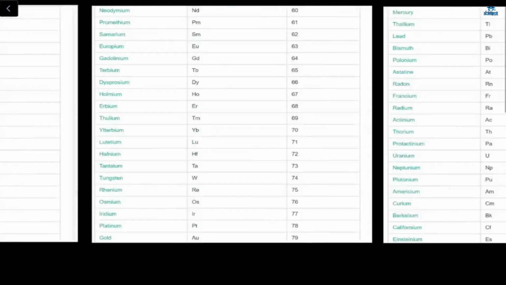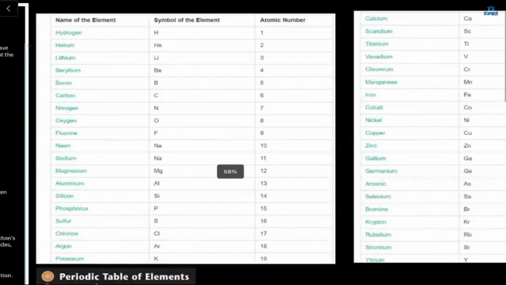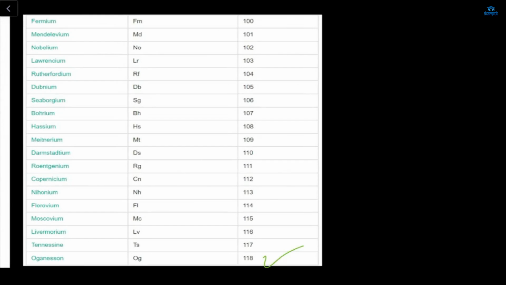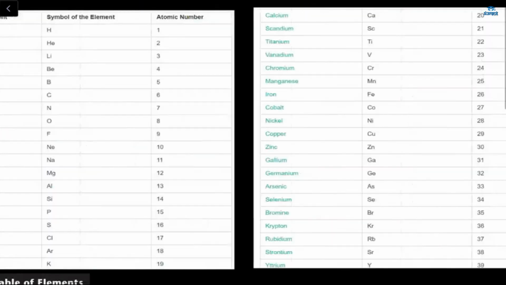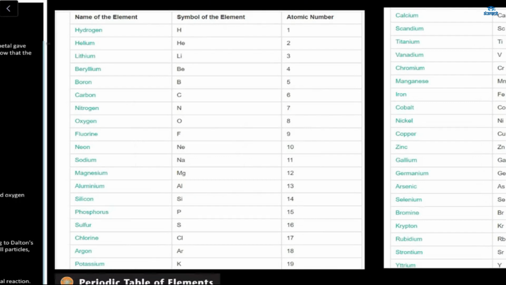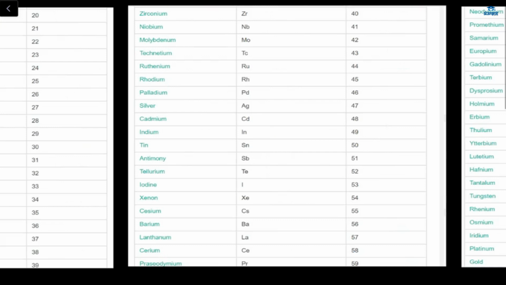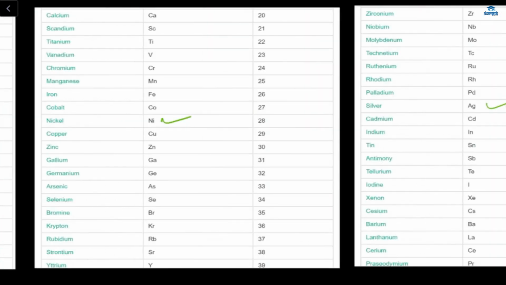And this also, I took a screenshot and I just pasted here so that it will be easy for you guys. In total, we already know, how many elements? 118. So these are the symbols of the elements, and these are the atomic numbers. So beryllium is Be. You can memorize up to 20. It's necessary to memorize, but you can memorize up to 50. It will be better for you. Okay, iron is Fe, nickel, Ni. Here silver, Ag. What is gold, Razi? I cannot remember.